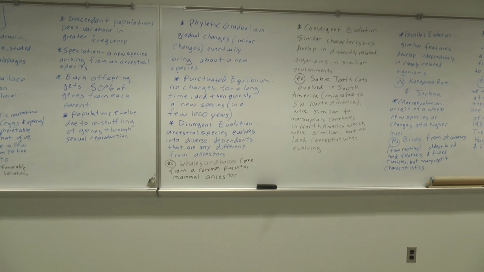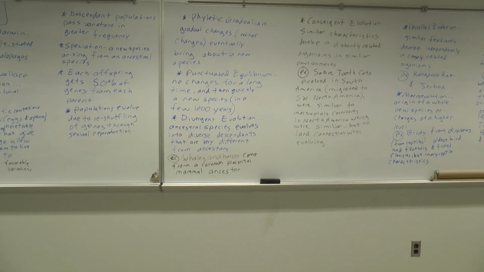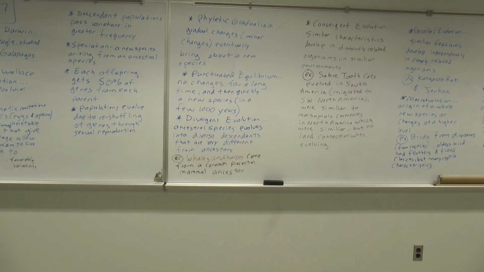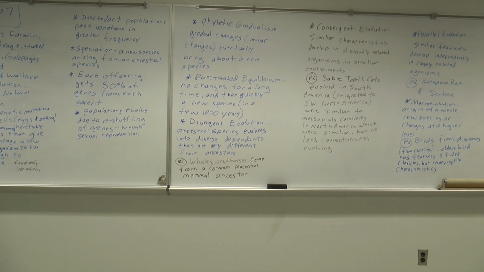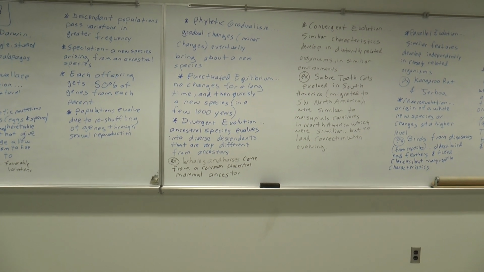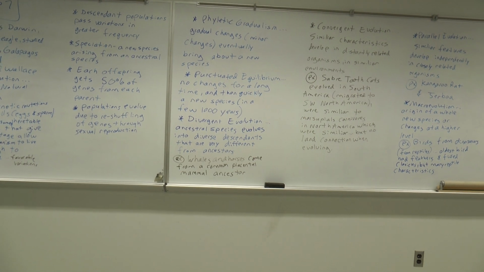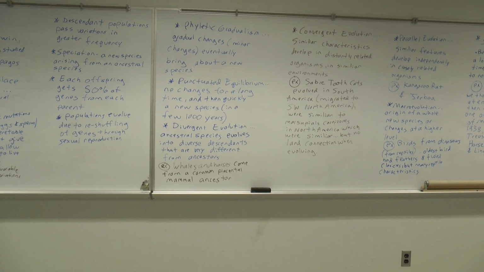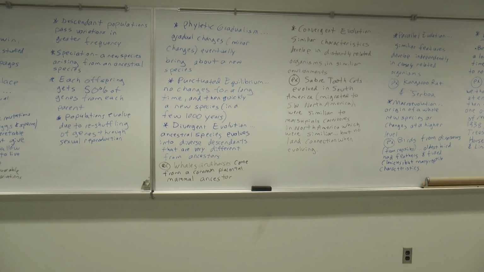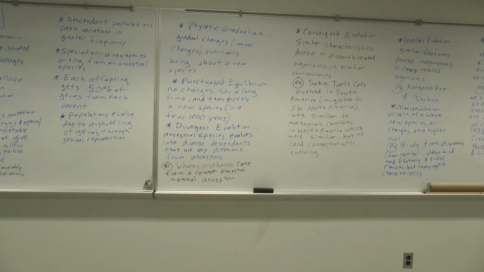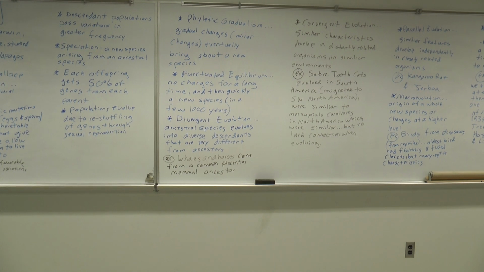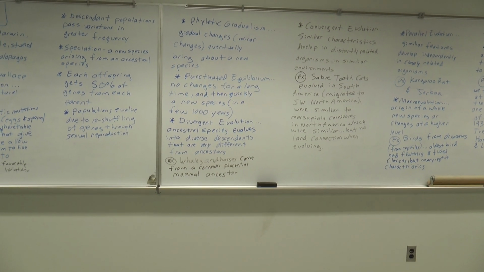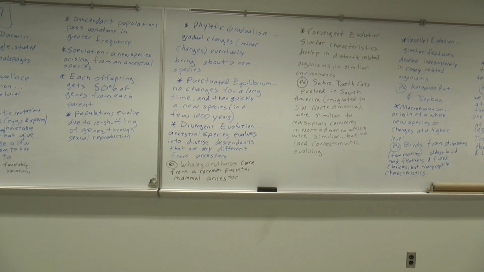Okay, so whales and horses, think about it, they're quite different. I mean, yes, they're both mammals, they're placental mammals, but one lives on land, one is swimming in the ocean. One has four legs, one has two flippers. So whales and horses, we don't think of them as being all that similar, but they come from a common placental mammal ancestor. Okay, so that was divergent evolution.